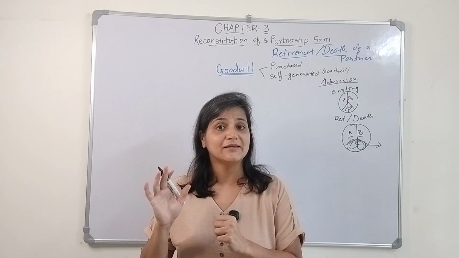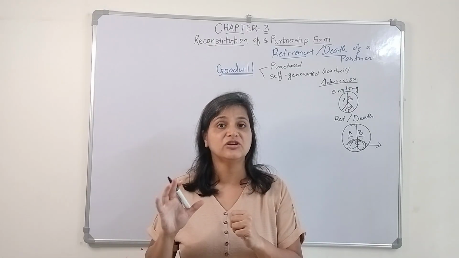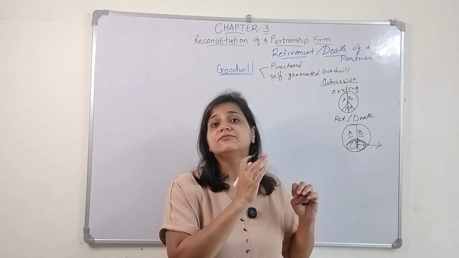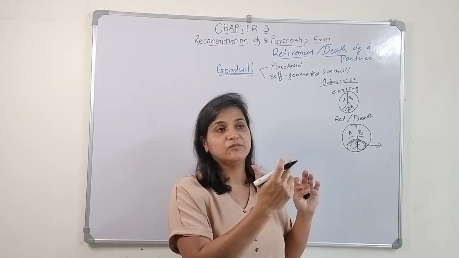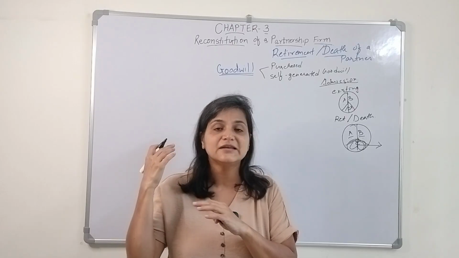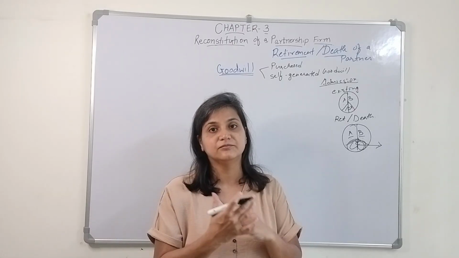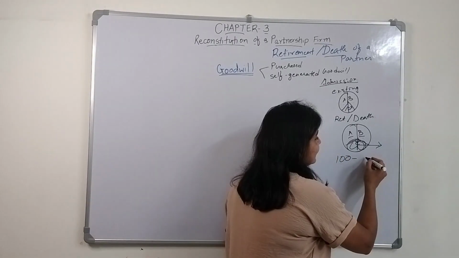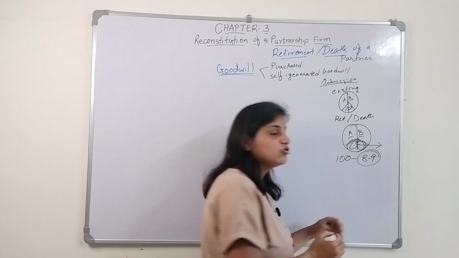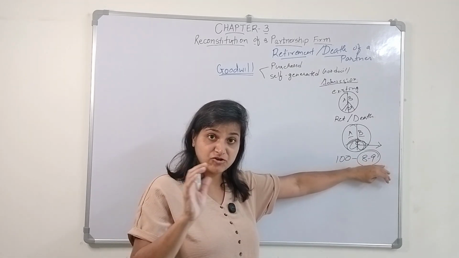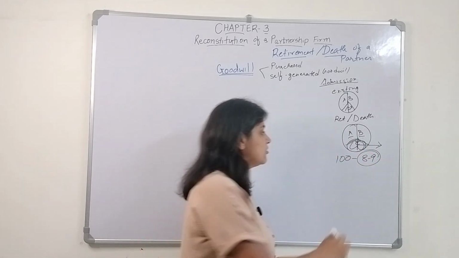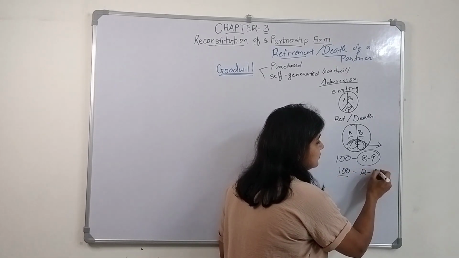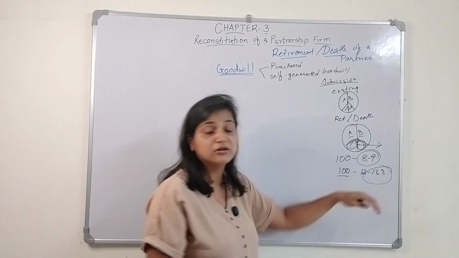Mind it, goodwill comes into the picture when the firm is earning profit over and above what the other firms get, right? If somebody is investing, let's say, 100 rupees in the market and getting 8 or 9 rupees average return, but there is a firm where, if somebody invests, they are going to get a 12 or 13% rate of return, that is 12 or 13 rupees.